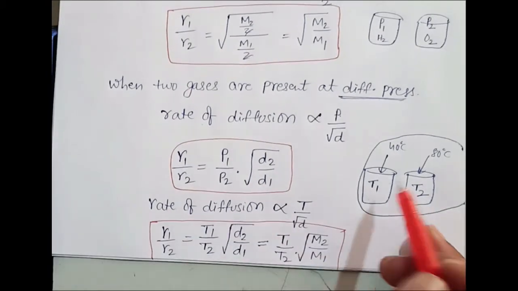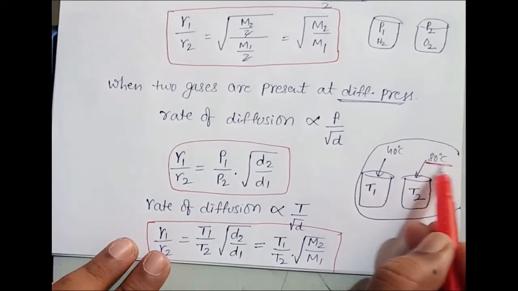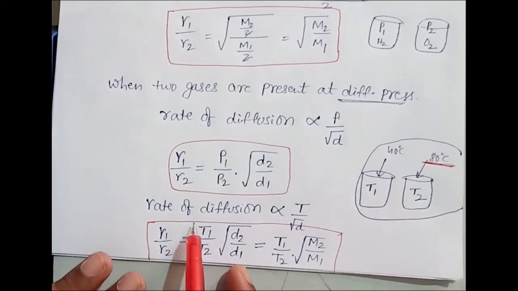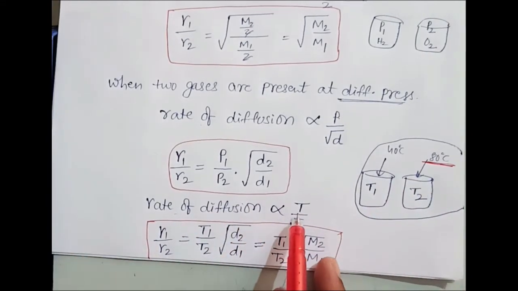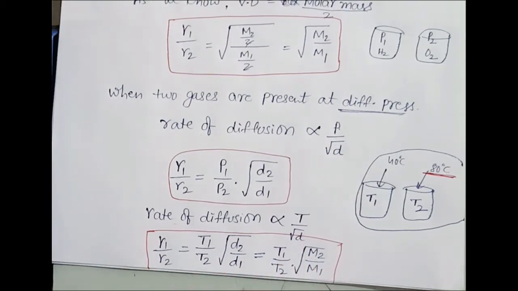And if you have two gases at a different temperature, then diffusion will be fast at higher temperature, which means rate of diffusion is proportional to absolute temperature and inversely proportional to square root of density. So these are the diffusion formulas. Note this down.